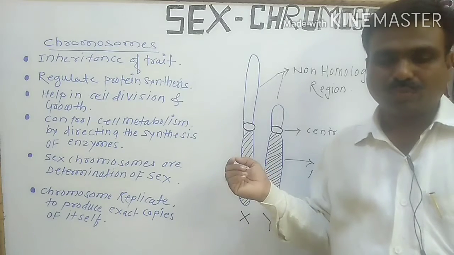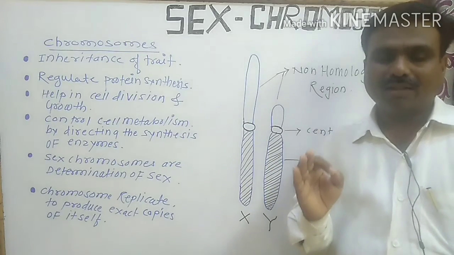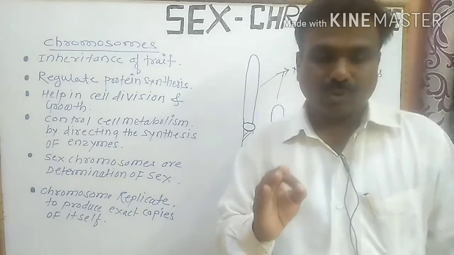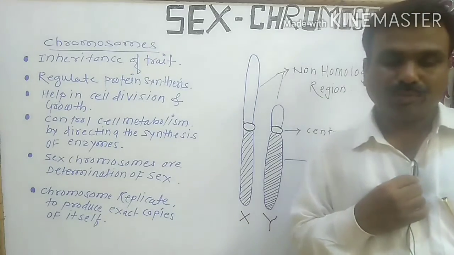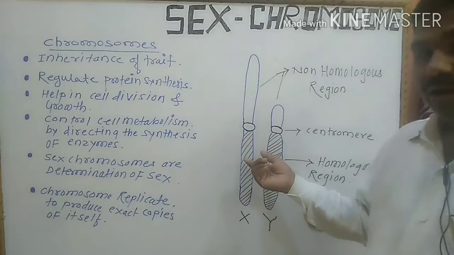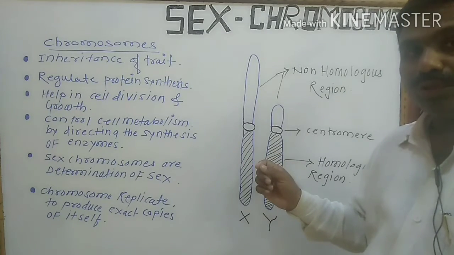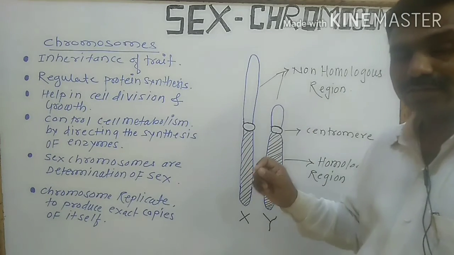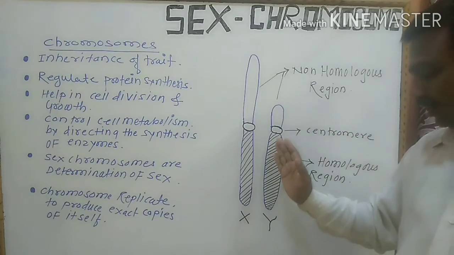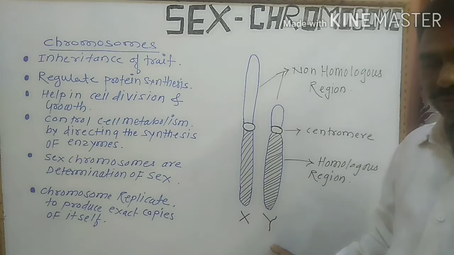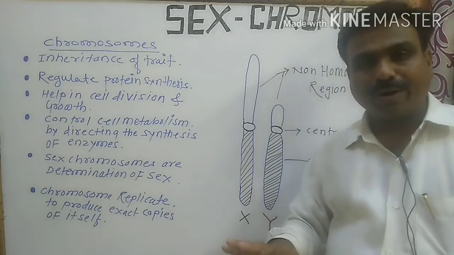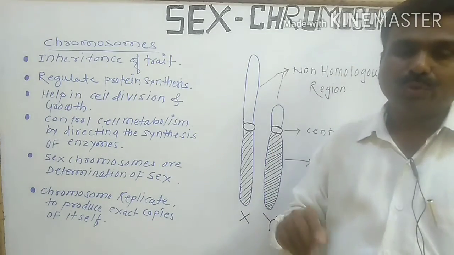The X chromosome contains a large amount of euchromatin and a small amount of heterochromatin as compared to the Y chromosome. The Y chromosome has a large amount of heterochromatin and a small amount of euchromatin.